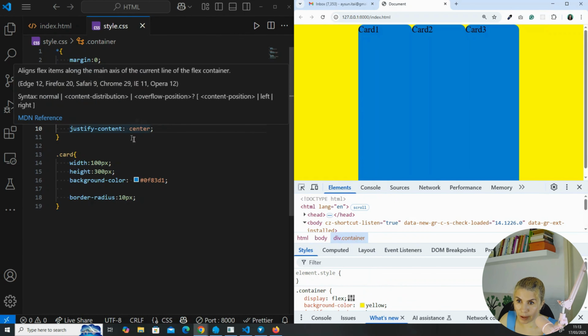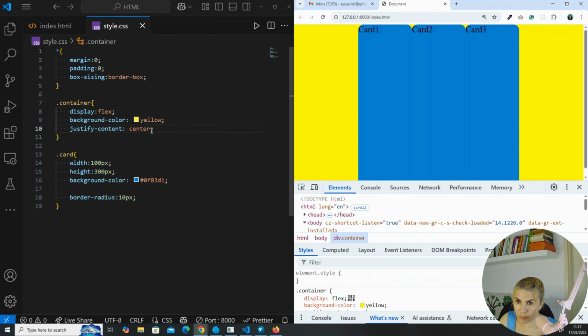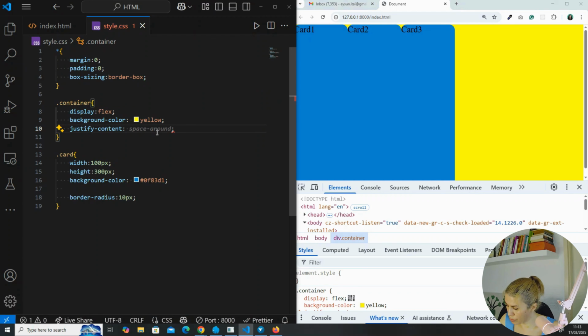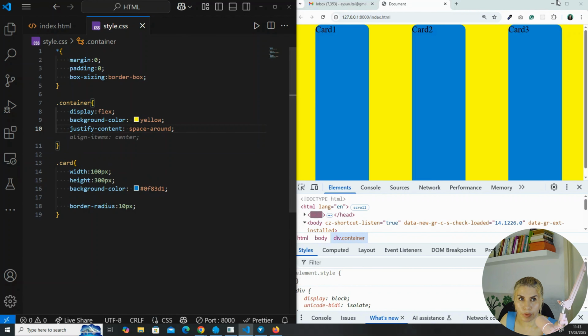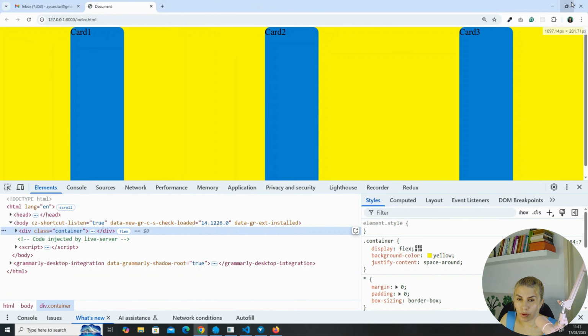And let's just go and select something else. For example, if I select justify content instead of center, something else, space around. Let's go with space around. Now we have equal spacing around the cards. Let's say 1 unit of spacing here and 1 unit of spacing here.